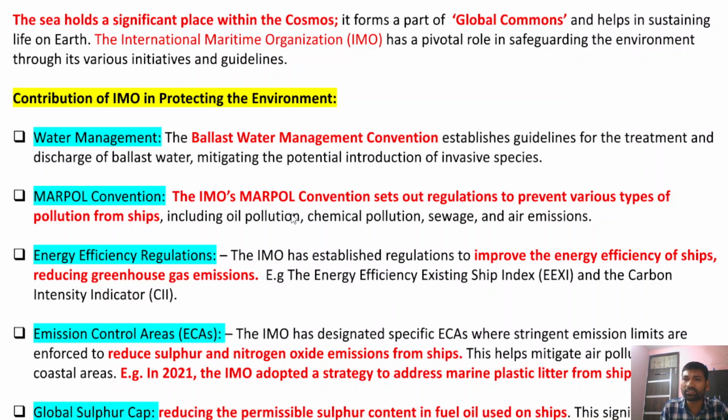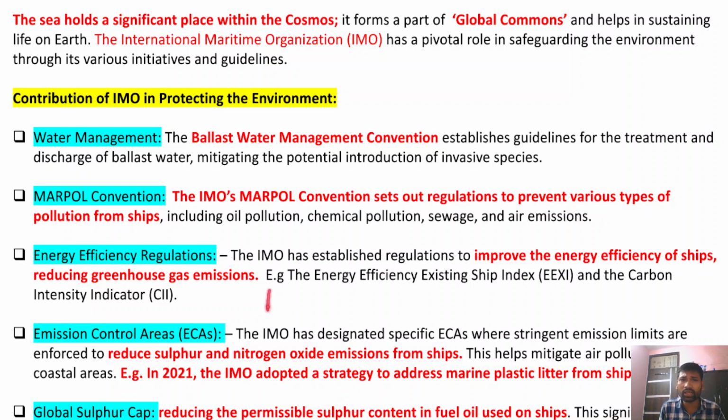Now, after that, the International Maritime Organization also has the MARPOL Convention. This convention particularly provides regulations to prevent various types of pollution from ships. This includes oil pollution, chemical pollution, sewage and air pollution. Now after that, the energy efficiency regulations. These are aimed at achieving energy efficiency within ships and also reducing greenhouse gas emissions.